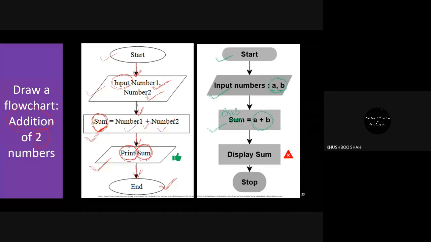Why is this a mistake? Who will say this is wrong? Ma'am, because we have to draw a parallelogram because it is output. Yes, very good. Because this is the output, because I'm displaying something. Instead of the sum, because I have taken the answer, I'll write answer. Because this is the output portion, we need a parallelogram. And in the end, we have a stop.